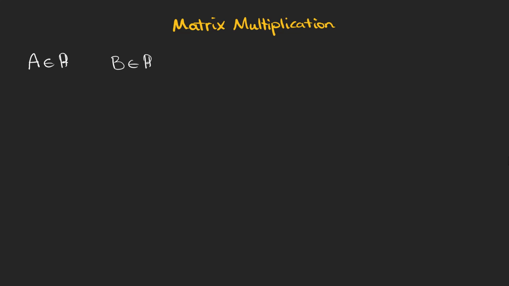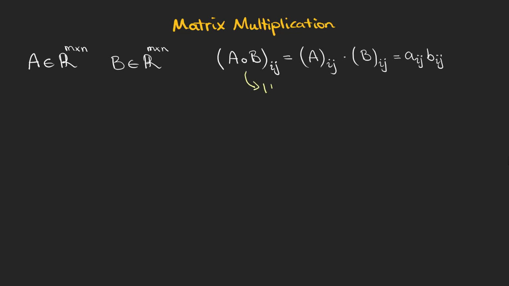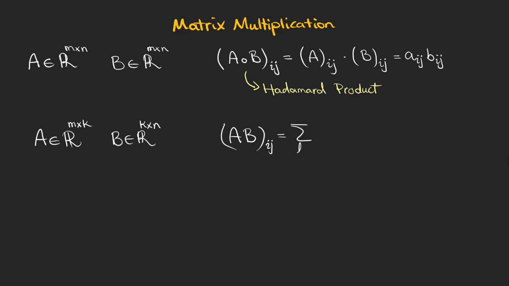Suppose that, again, we have two matrices with the same dimension. Can we multiply these matrices element-wise? There is such a product called element-wise multiplication or Hadamard's product, but it is not the definition of matrix multiplication. We can multiply two matrices if the number of columns of the matrix on the left is equal to the number of rows of the matrix on the right. In this case, the elements of the new matrix are the sum of the multiplication of corresponding elements on the ith row of the first matrix with the elements of the jth column of the second matrix.